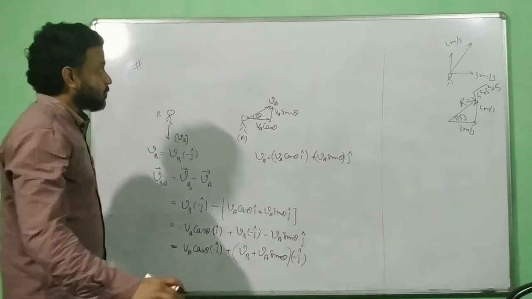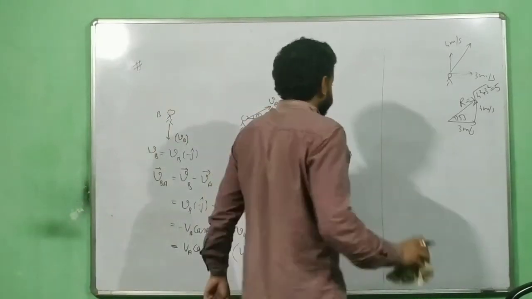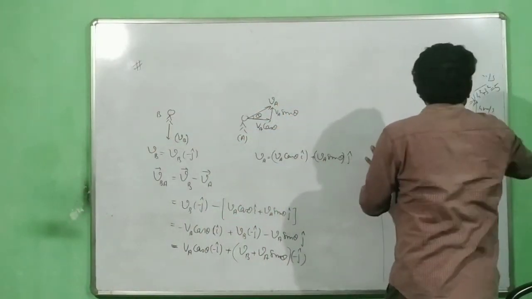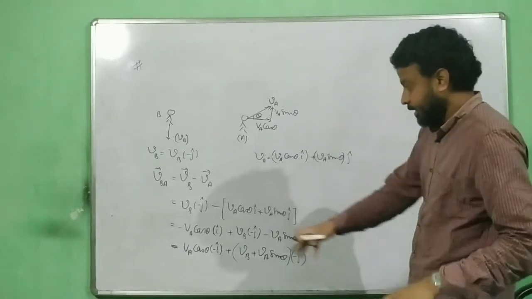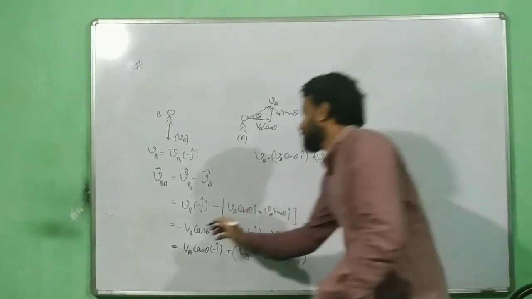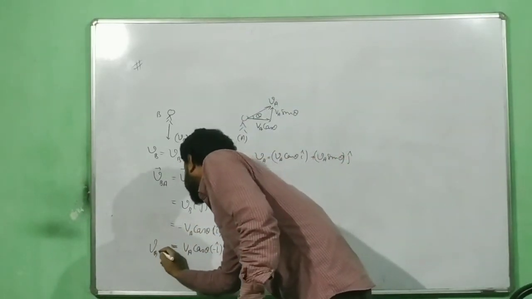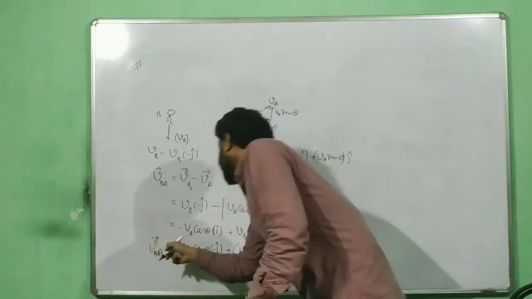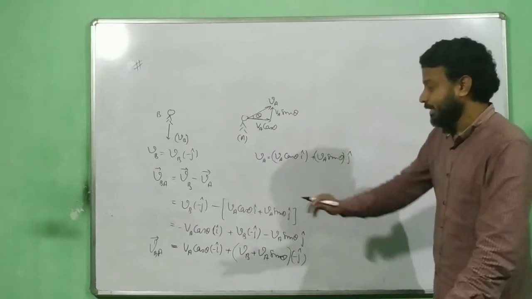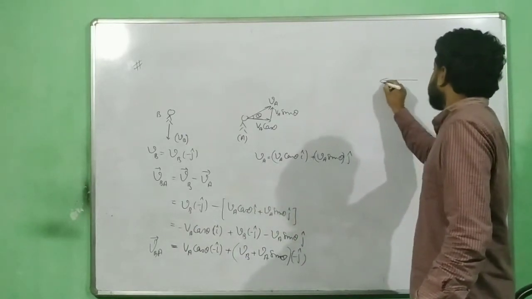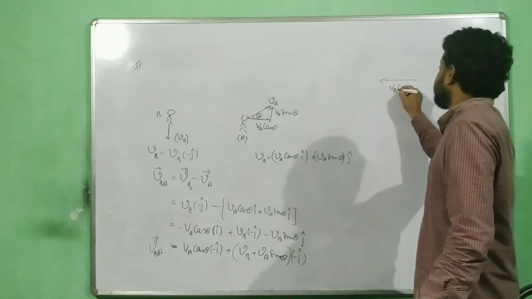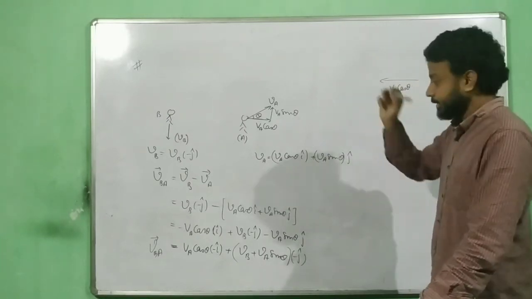Now let's try to plot this. Remember, this is the velocity of B with respect to A. If I have to plot this, what is the first vector? The first vector is my VA cos theta minus i cap, in this direction.